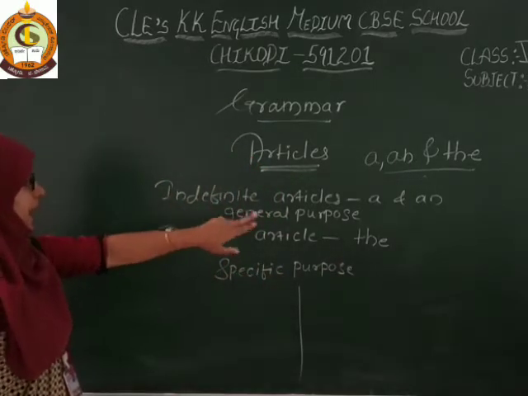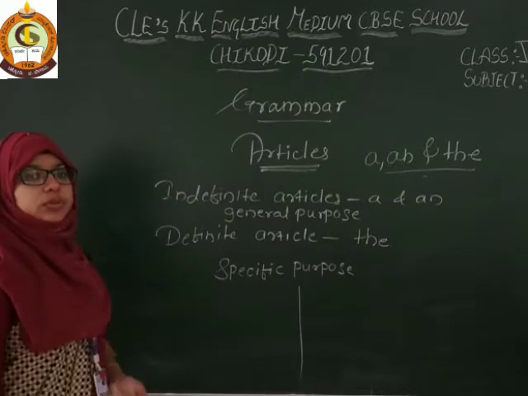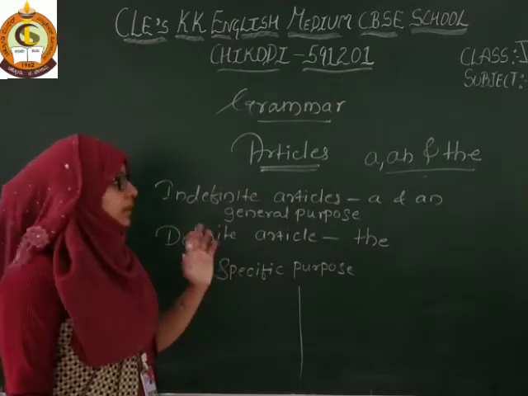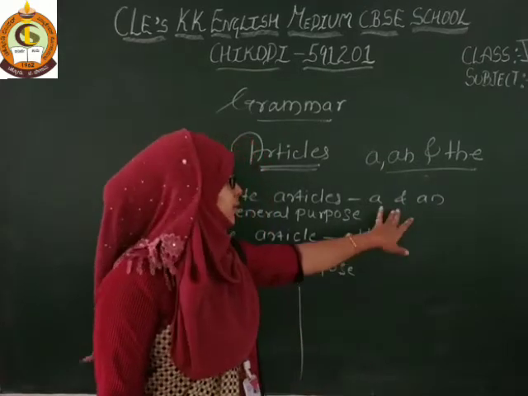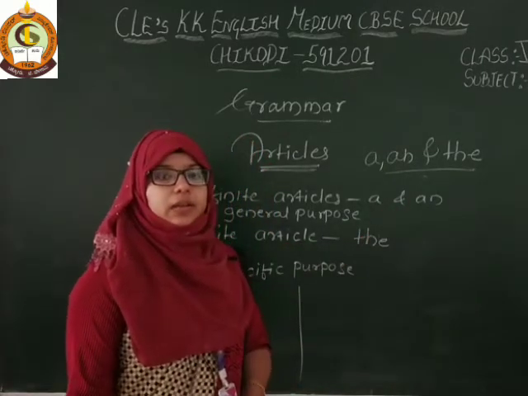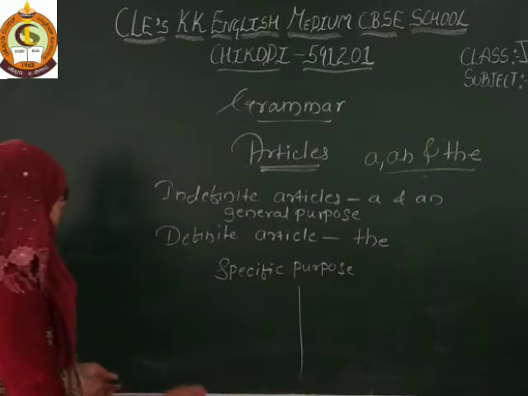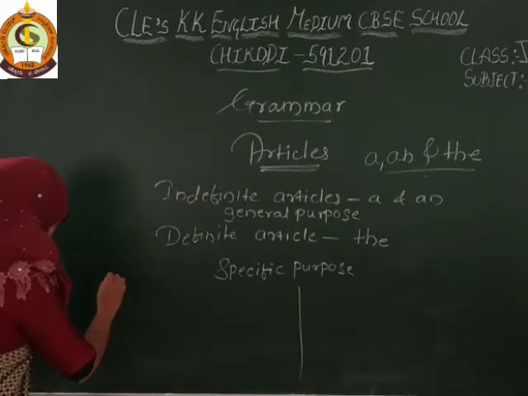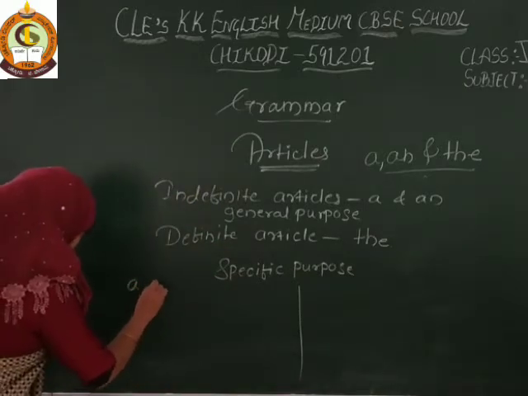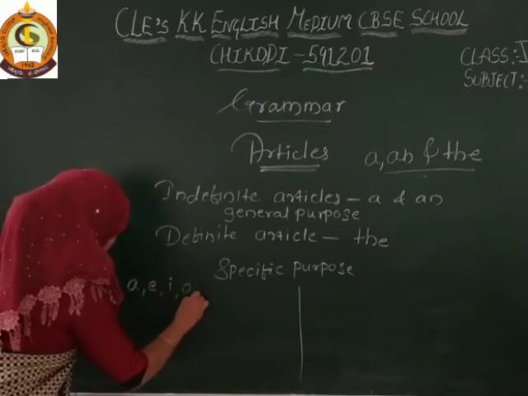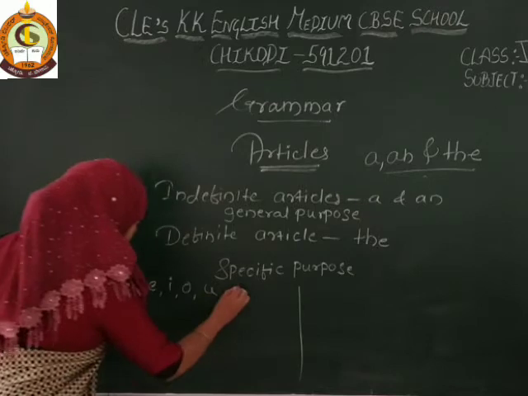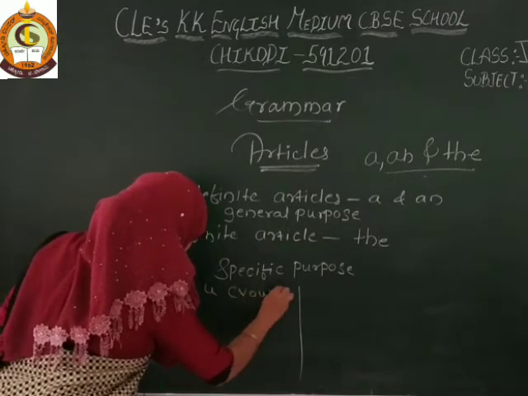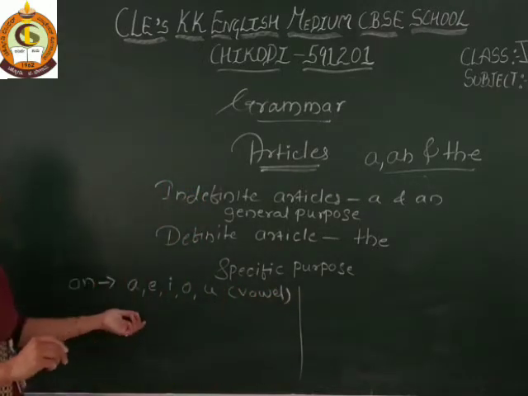Now a and an. When do we use a, and when do we use an? Just recall it, we already learned the grammar part. We use an when there is a vowel sound word. Vowels are A, E, I, O and U. So we use an when there is a vowel sound at the start of the noun.